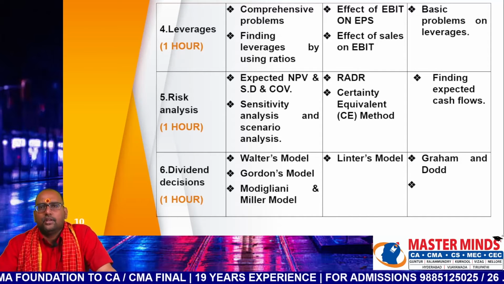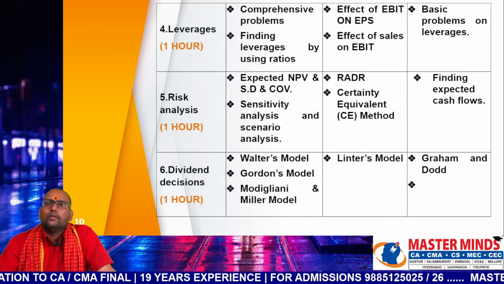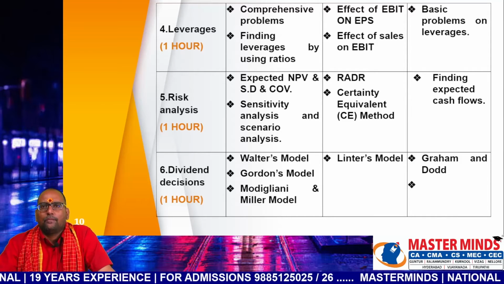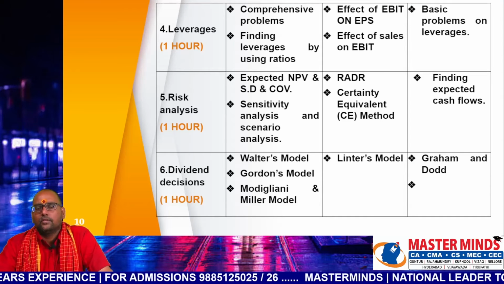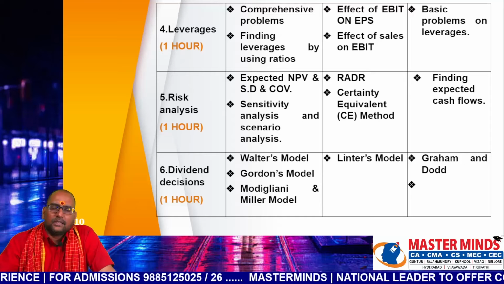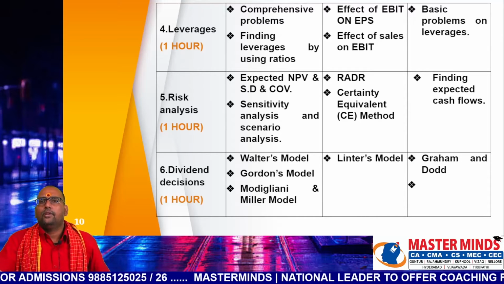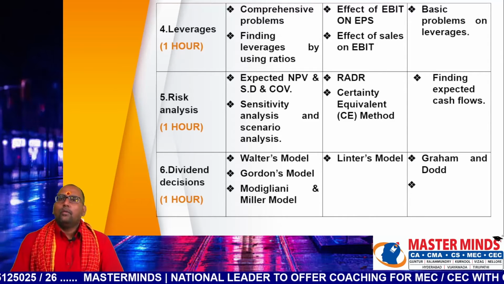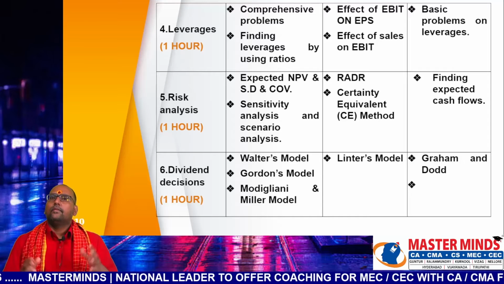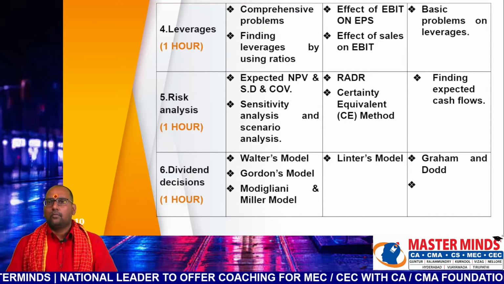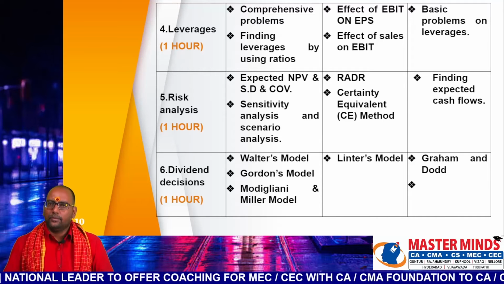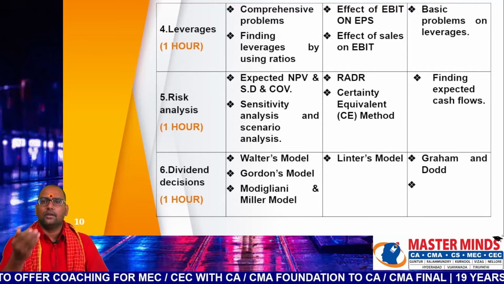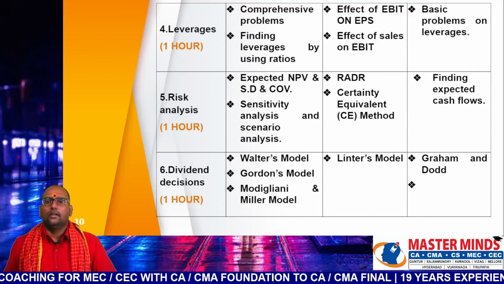Chapter number 6, dividend decisions, allocate at least 1 hour. So in dividend decisions, Walter, Gordon and MM theory. These 3 are part of first priority models. In second priority, revise the Lintner model, where you need to revise the assumptions of Lintner or the problem on the Lintner model. Like you may be asked to find the expected dividend as per the Lintner model. You know that D1 is equal to D0 plus EPS into target payout ratio minus D0 into adjustment factor. By applying this formula, you can find the expected dividend for the year. And last priority, Graham and Dodd.